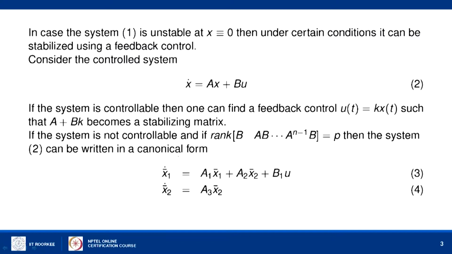That is, we can split the system in two parts, x1 cap and x2 cap, representing the state of the system such that x1 cap dot equal to A1 x1 cap plus A2 x2 cap plus B1 u, and x2 cap dot equal to A3 x2 cap. This is possible, and that procedure has been explained in a previous lecture.